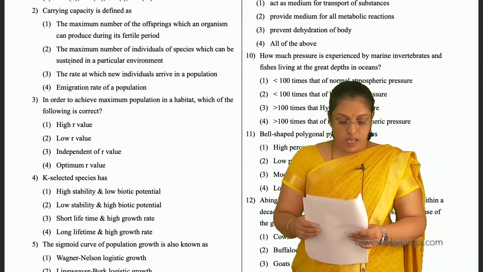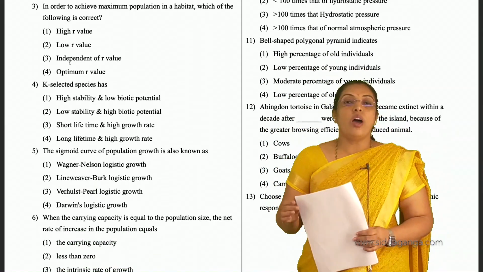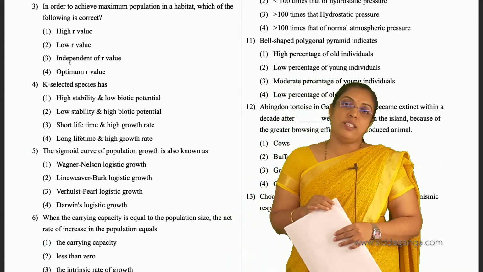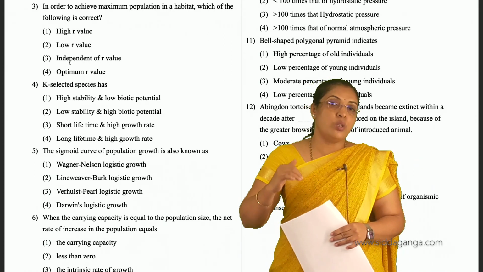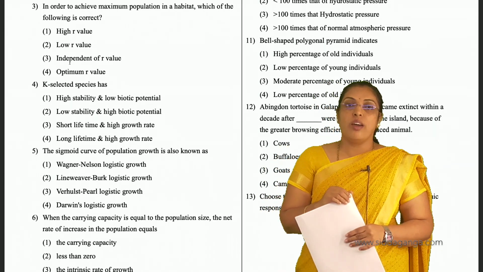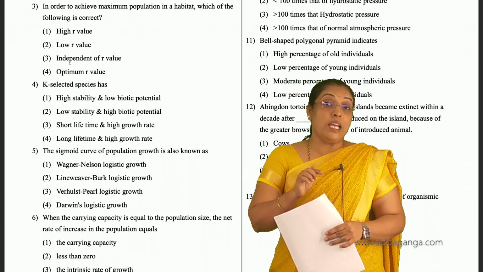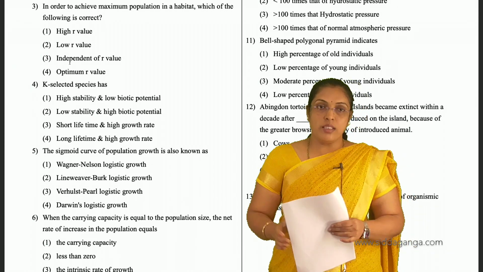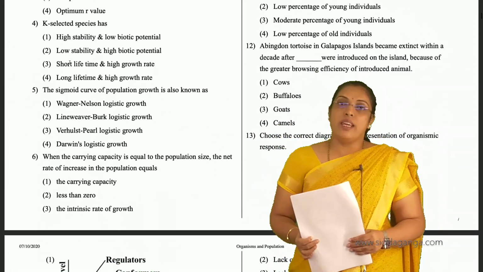Then coming to the third question, in order to achieve maximum population in a habitat, which of the following is correct? So we know that the higher the r value, the population size also increases. So for the third, first is the option. They are asking about maximum population in a habitat, they are asking about increase in population. That's why higher r value is the answer for the third question. And K means carrying capacity.